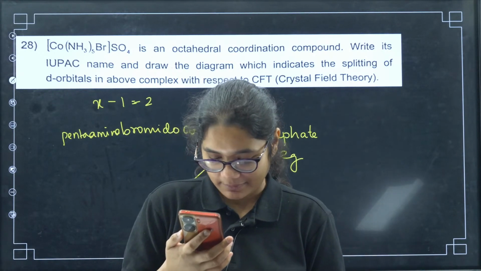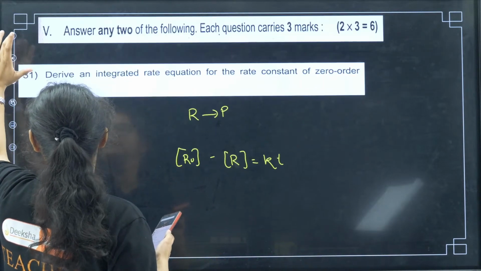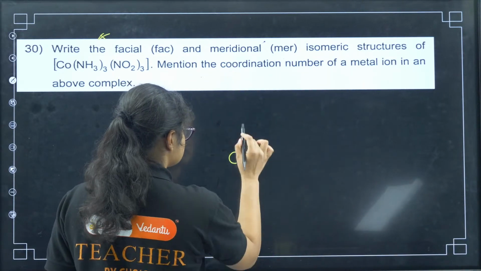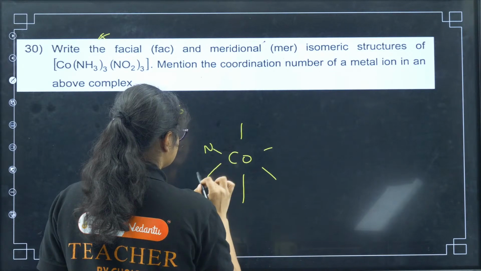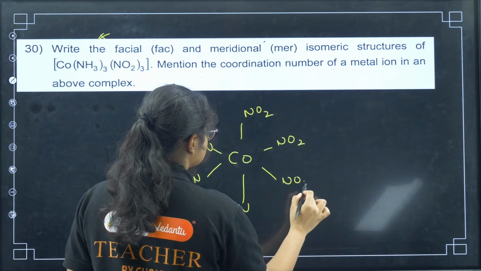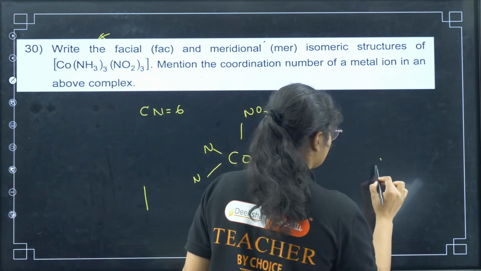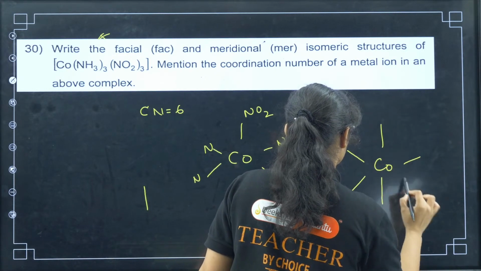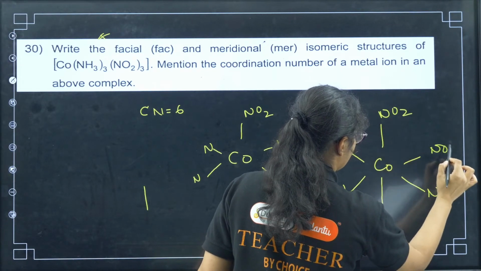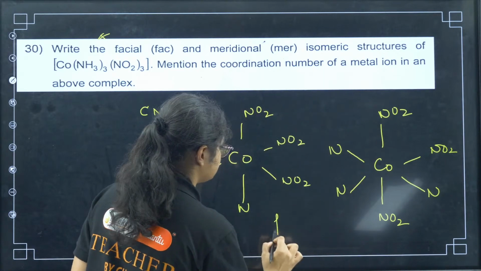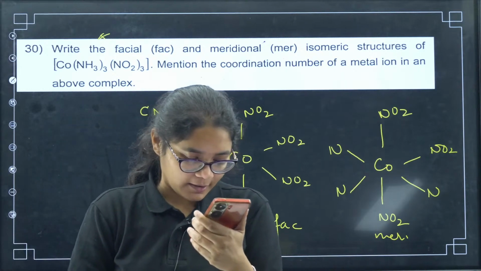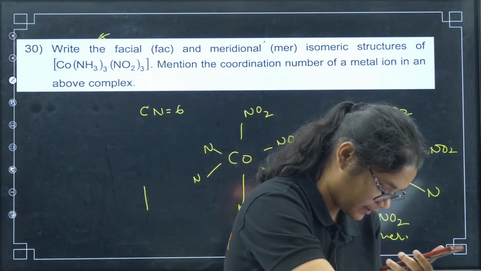Question number 30, Nandan Goda. Yes, we have already discussed, right? You have to do meridional, and so for the cobalt complex, I'm just writing like this, NH3, and here if you take NO2 and NO2, so this is your facial. Which one will be meridional? If you have NH3 and NH3, and here you take NO2 and NO2, so this is your meridional. So this is facial and this is meridional. Okay, thank you. Panther Gamer, yes, biology will be started soon.